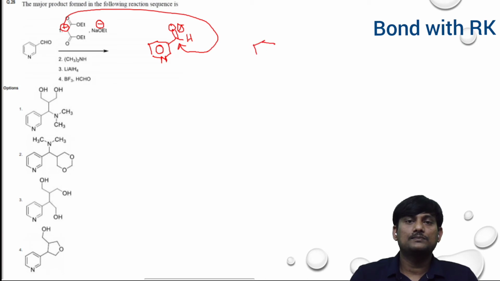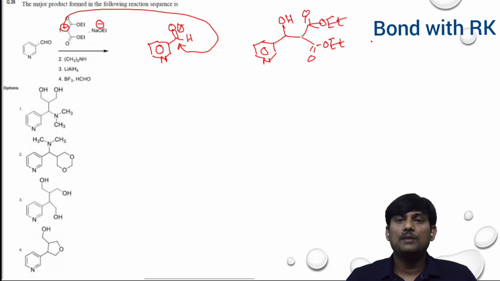So you will get this one with OH, and here C double bond O OEt and C double bond O OEt.